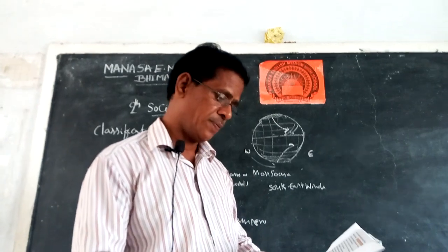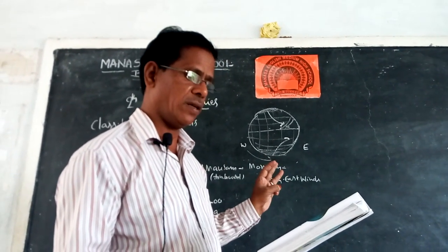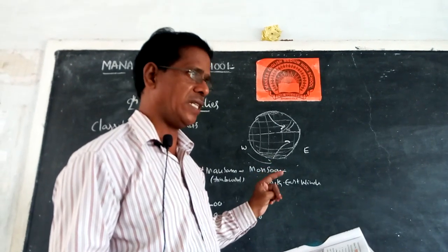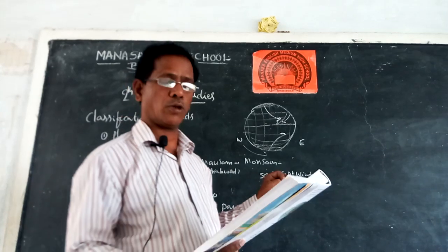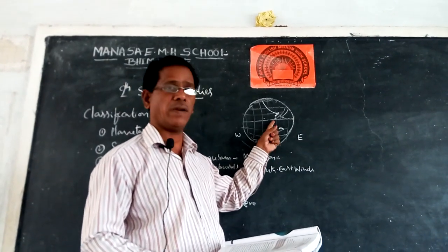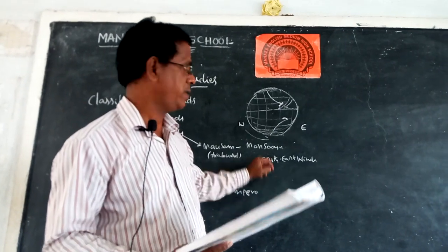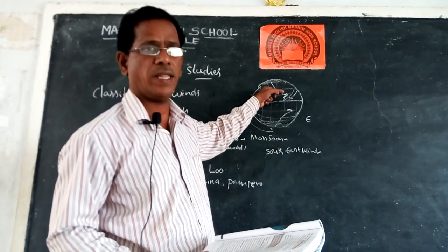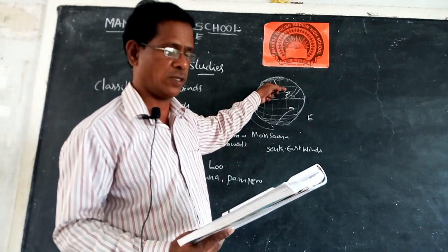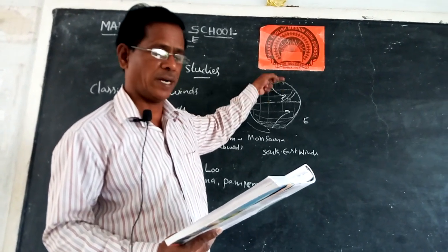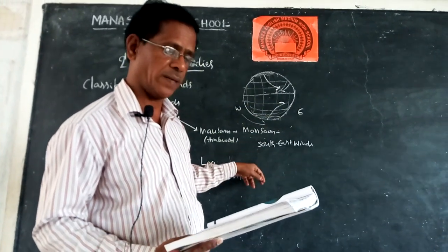One is the trade wind, which is in the tropics. The three types are trade winds, westerlies and polar winds. The trade winds are in the tropics, which means the equator area. The westerlies are in the temperate belt, around 60 degrees north latitude. And then the polar winds. These are the three types in the northern hemisphere, and the same can be observed in the southern hemisphere also.